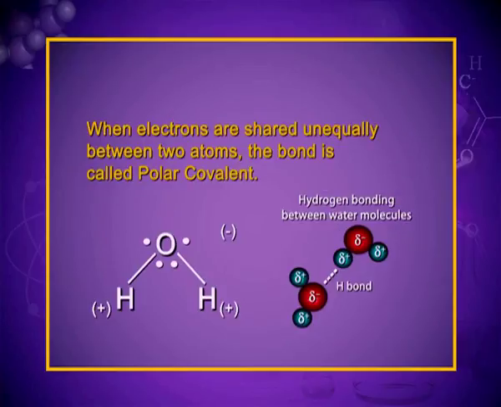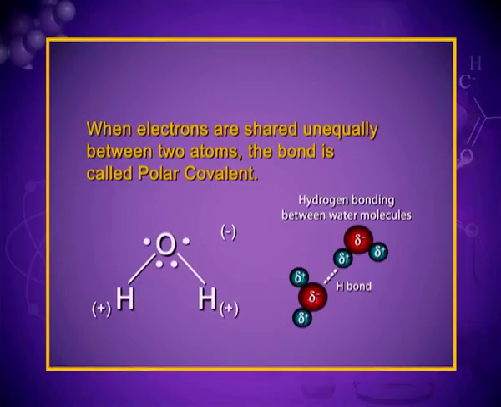When electrons are shared unequally between the 2 atoms, the bond is called a polar covalent bond. When a bond is formed between the 2 elements and the electrons are shared but one of the atoms is more electronegative, then the shared pair of electrons shifts towards the more electronegative element, as in the case of water.